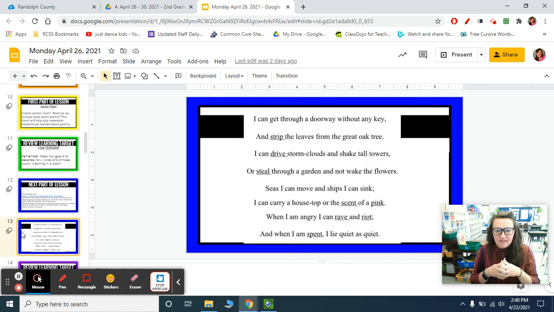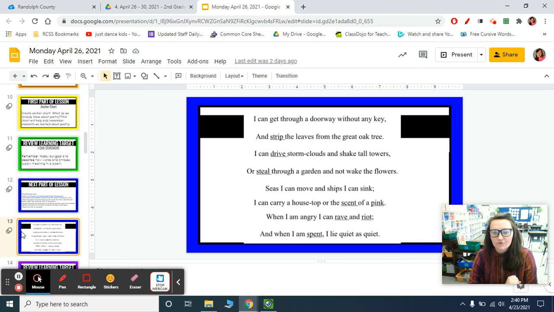When I am angry, I can rave and riot. So rave means get really angry, and riot means you've got a group of people that are angry. Okay? And when I am spent, which means tired, I lie quiet as quiet. Okay? So I want you to think in your mind, what is this poem about? What is the subject of this poem? Okay, do you have your guess? All right, remember I've got to read it a second time.